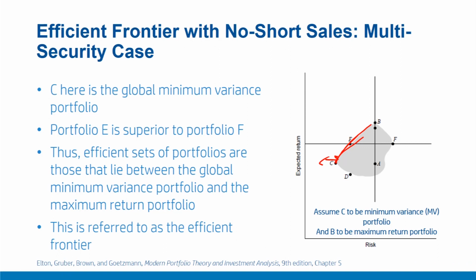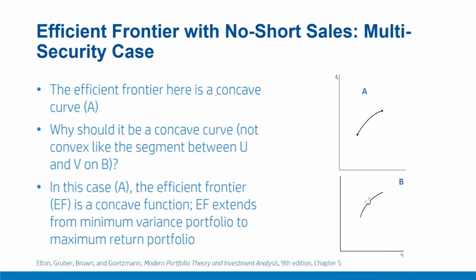Here we also find that this C portfolio is the portfolio with minimum variance, and portfolio B is the portfolio with maximum return. Also, we can call C the global minimum variance portfolio. Now, if we take out the portion of this efficient frontier, it would look something like the graph shown on this curvature.